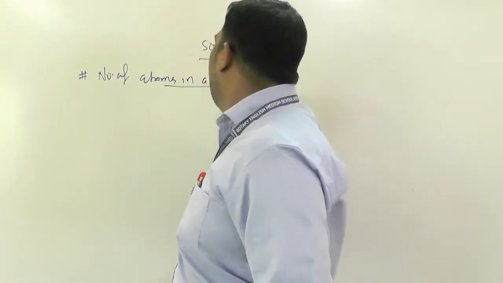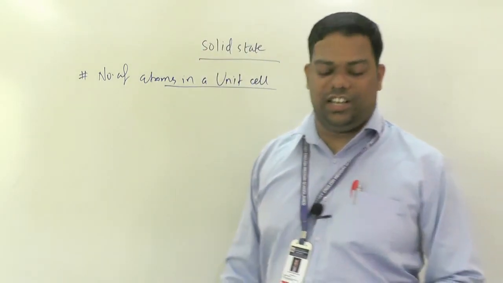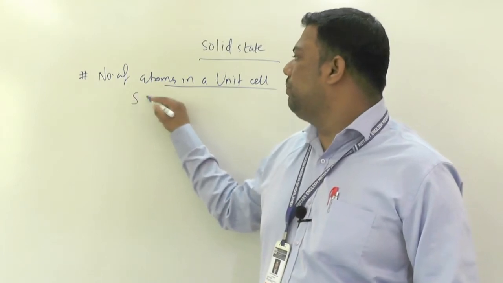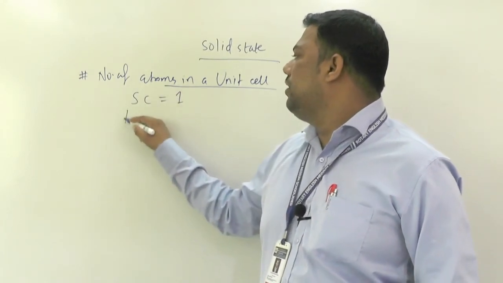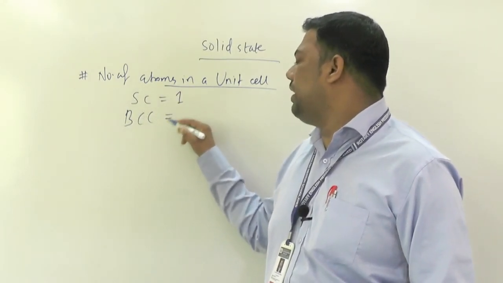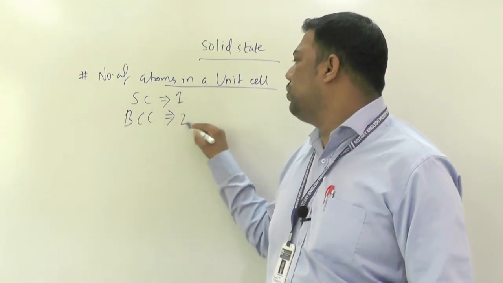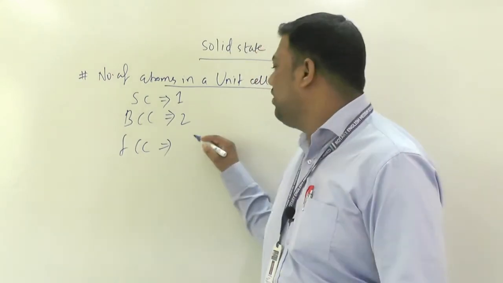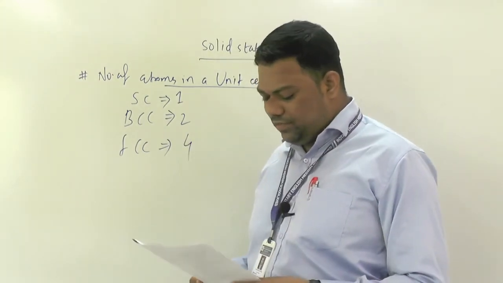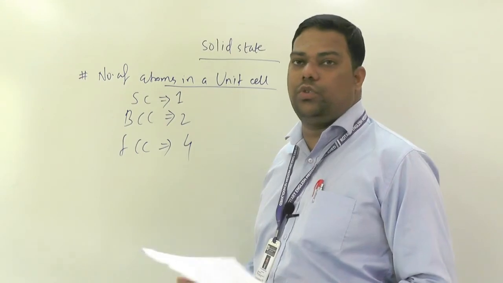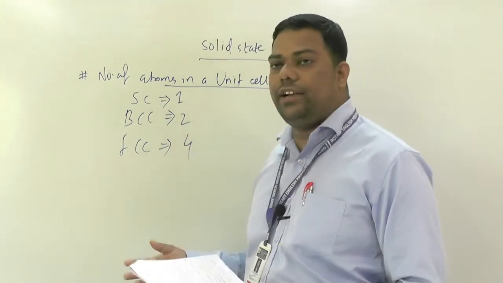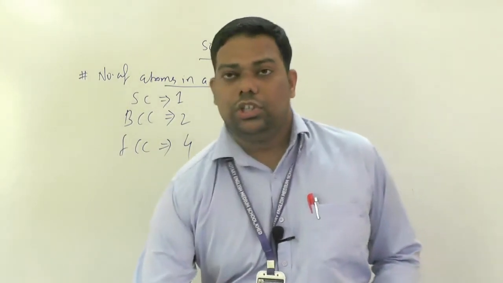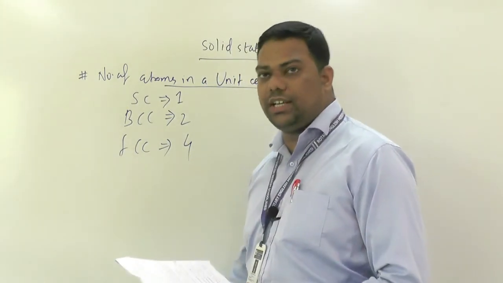In simple cubic how much? 1. In BCC how much? 2. Then FCC, HCP, CCP how much? 4. This you must know here, because without that you can't go further in solid state. This number of atoms in a unit cell is the basic criterion.